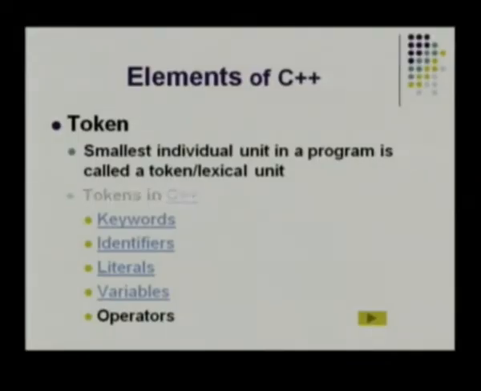Like that, when we say tokens in a programming language, it means the smallest unit of that language. It has another name called lexical unit. So there are 5 tokens available in C++. It's classified like that. You have keywords, identifiers, literals, variables and operators. So today we will be seeing about keywords, identifiers, literals and operators.